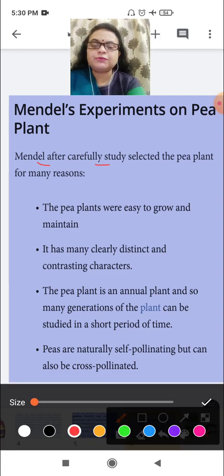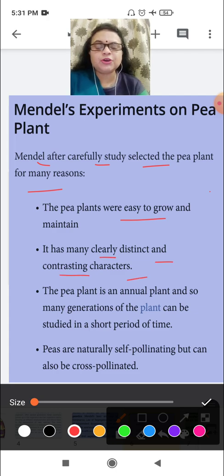Mendel, after careful study, selected the pea plant for many reasons. Why? What were their reasons? The first reason is that pea plants were easy to grow and easy to maintain. It has many clearly distinct contrasting characters. A variety of characteristics are there in the pea plant.